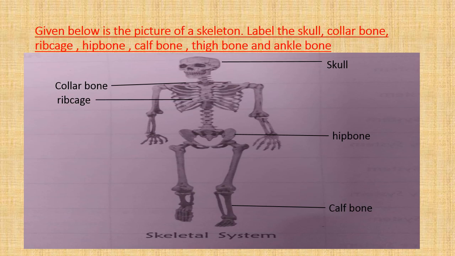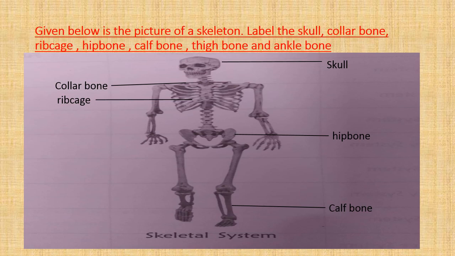Next is calf bone. Students, we all know that calf bone is also called fibula. Okay. So the top end of calf bone is located below the knee joint, but it is not a part of the joint itself. Okay.